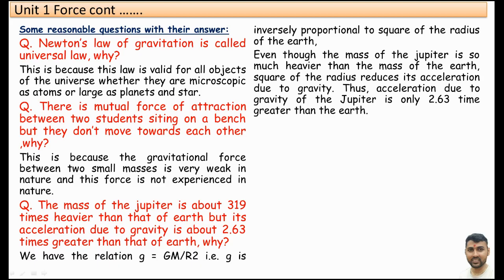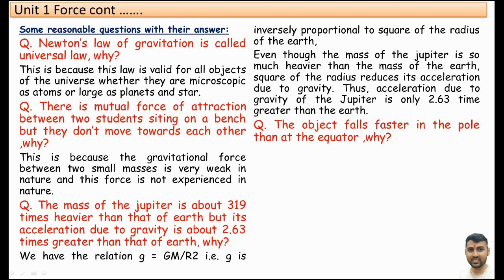Even though the mass of Jupiter is so much heavier than the mass of Earth, the square of radius reduces its acceleration. It means the radius of Jupiter is also more than the radius of the Earth. That's why the square of radius reduces its acceleration due to gravity. Thus, the acceleration due to gravity of Jupiter is only 2.63 times greater than the acceleration due to gravity of Earth.